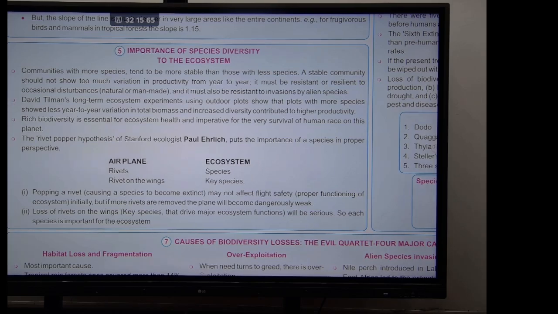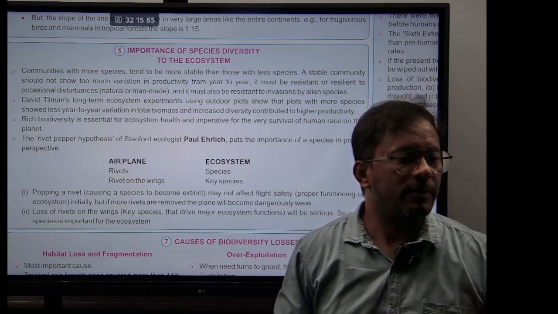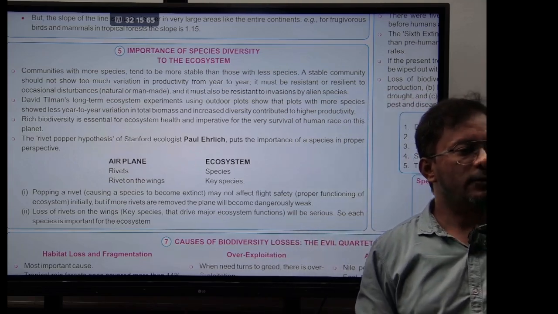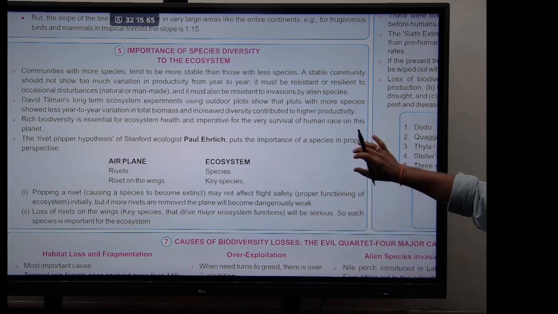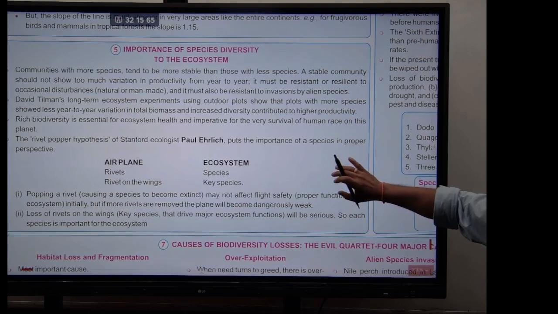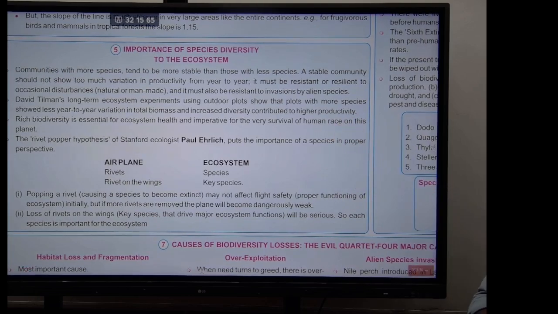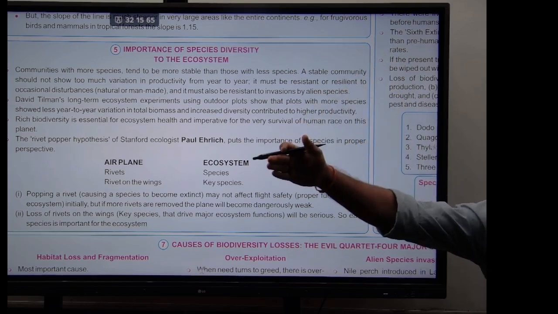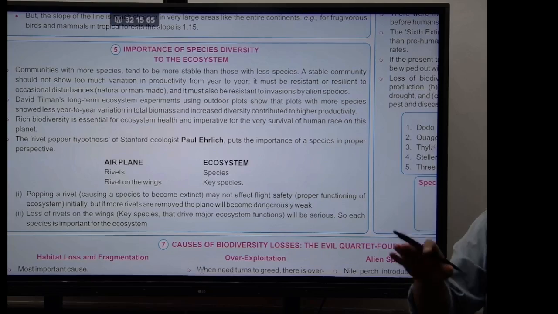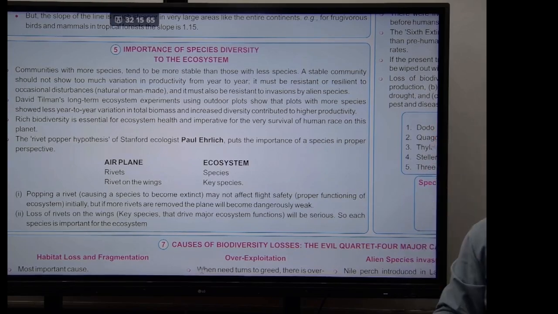He said communities with more species tend to be more stable. With more species, the system will be more stable than those with fewer species. A stable community should not show too much variation in productivity from year to year. If one forest produced 100,000 tons of biomass, the next year it should have the same amount of biomass. Then there is no change. I mean, that community is stable.